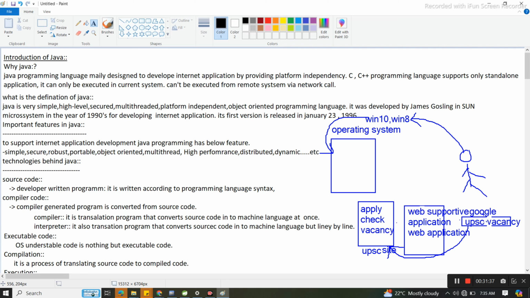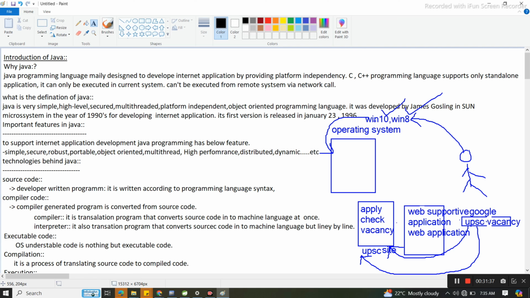You understood or not? But here a person can search for something on the internet and get output from the internet. That is called an internet application. It is a kind of web application, because these things are deployed in the cloud, so anyone can access them. But a person cannot access the Windows 8 or Windows 10 code, because there is code behind it and this is a standalone application.